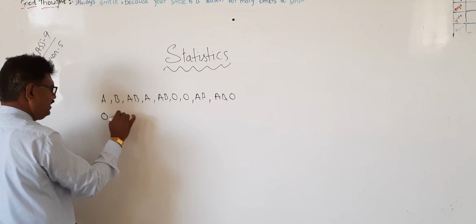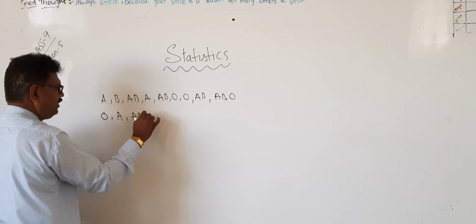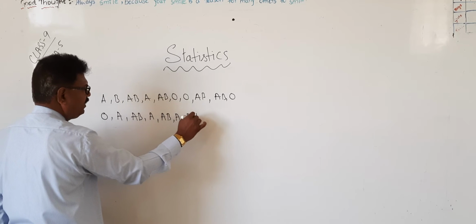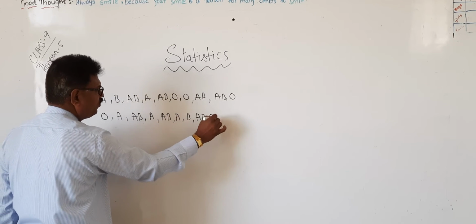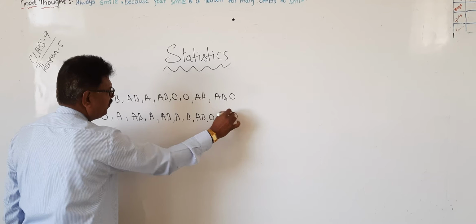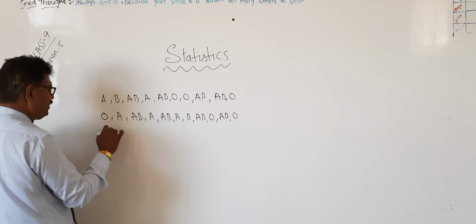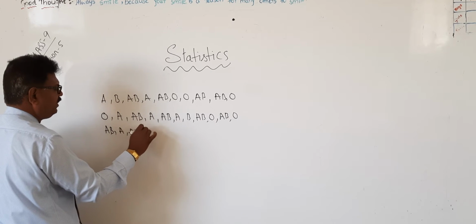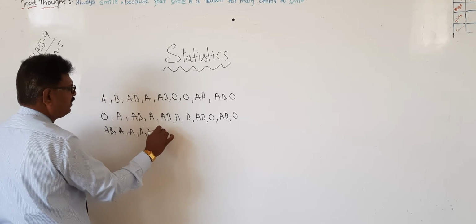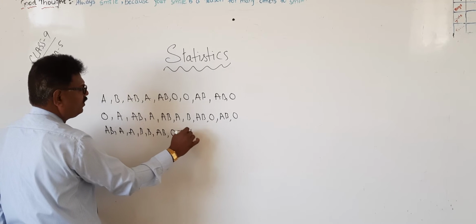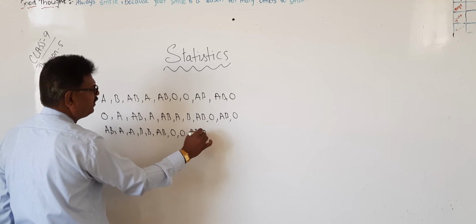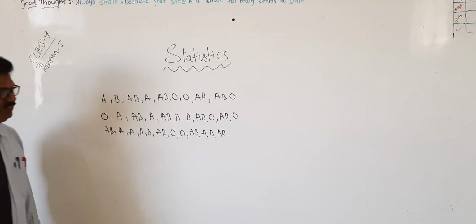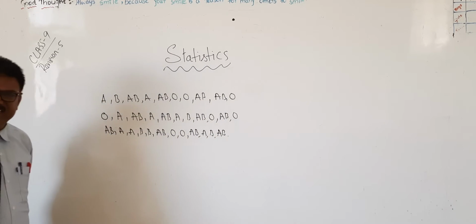O, A, AB, A, AB, A, B, AB, O, AB, O, AB, A, A, B, B, AB, O, O, AB, A, B, A. So like this data is given.